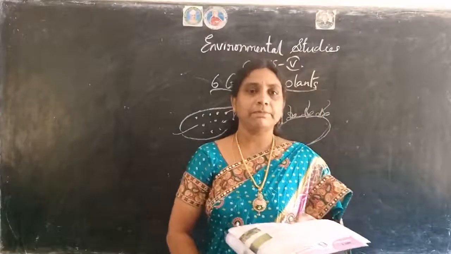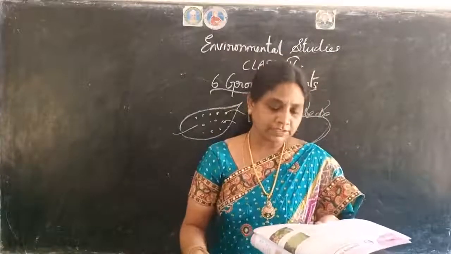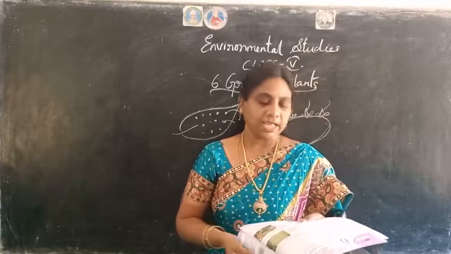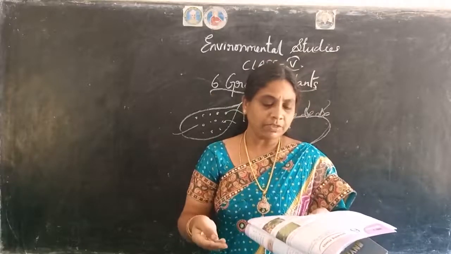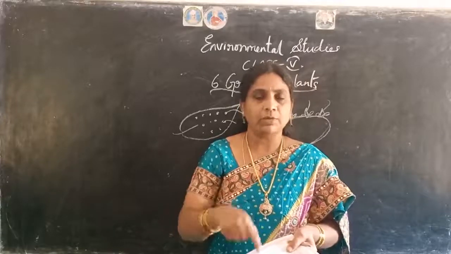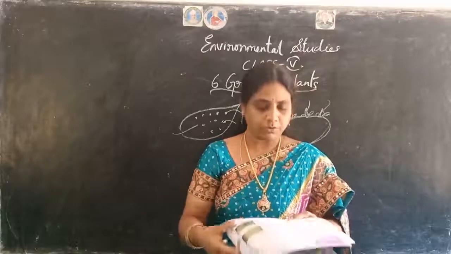Here we have the example for these children. So if anybody asks you what are the examples for the root plants, you can tell carrot and radish. They grow from the roots of the mother plant. From the mother plant itself, they'll have the roots down under the earth. There they will grow. Okay.